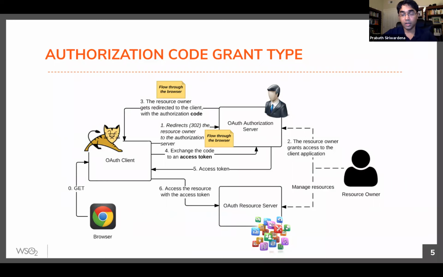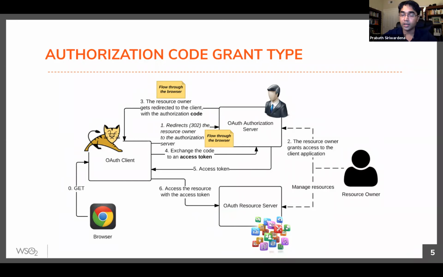So the most common grant type is the authorization code grant type. In addition to the authorization code grant type, the OAuth RFC has defined three more grant types: the implicit grant type, the resource owner grant type, or the password grant type, and then the client credentials grant type. So we'll go through all of those as well.